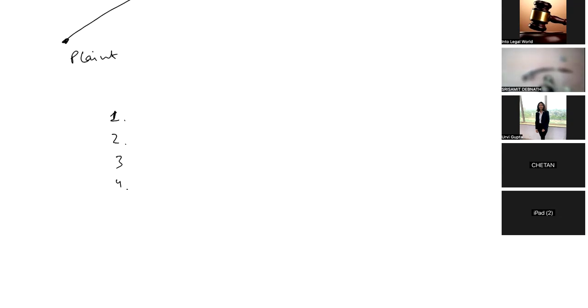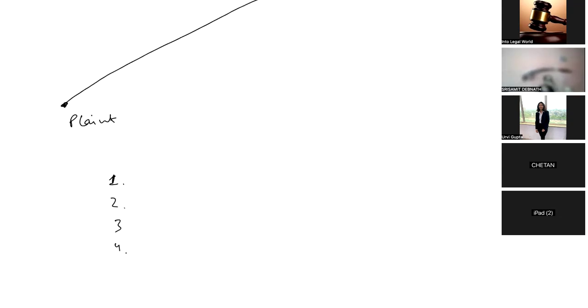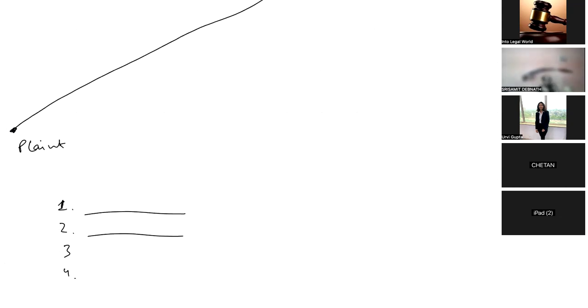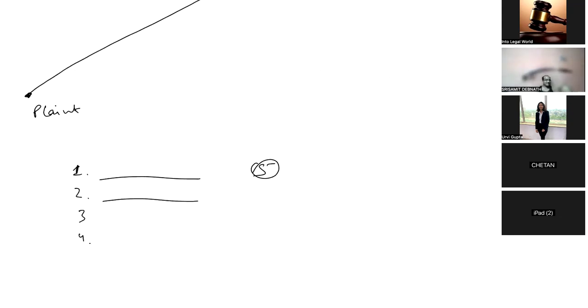Every line will talk about a different fact. Let's say there are 5 facts clubbed together. You will not use one line to dictate all 5 facts. You will use 5 different lines or 5 different subheadings for these 5 facts.